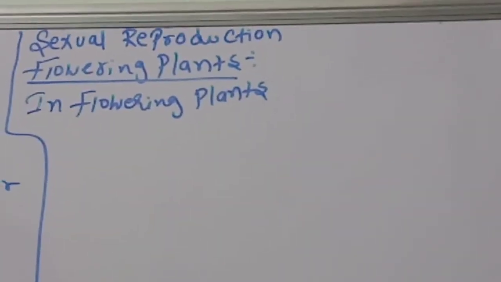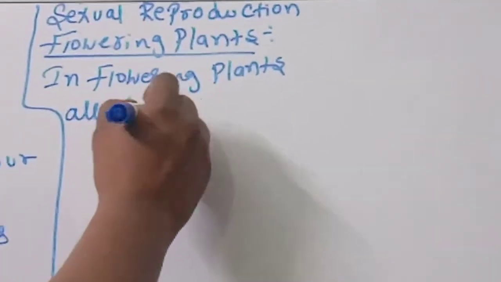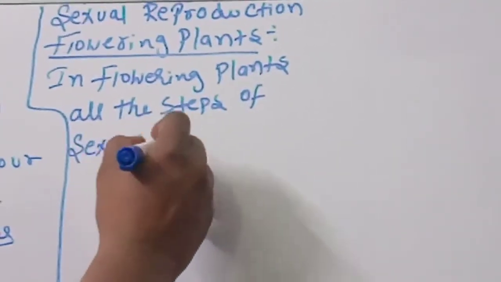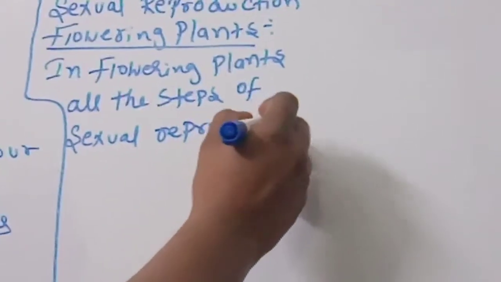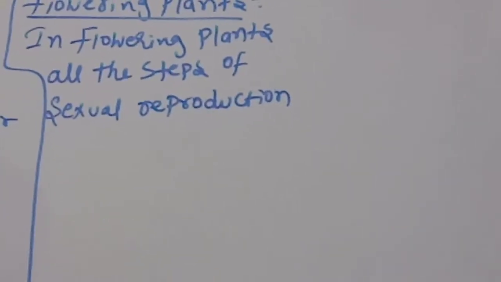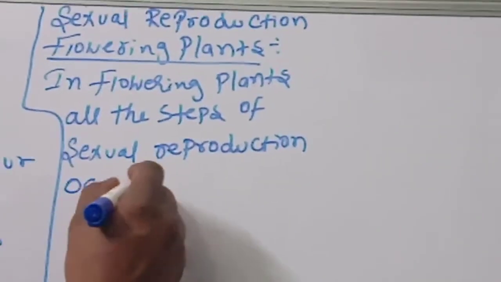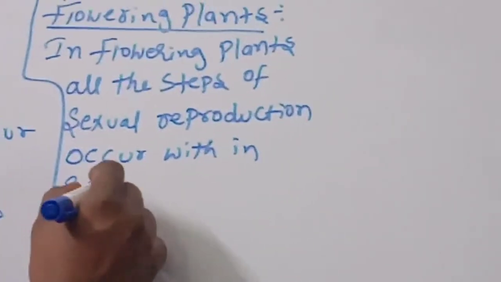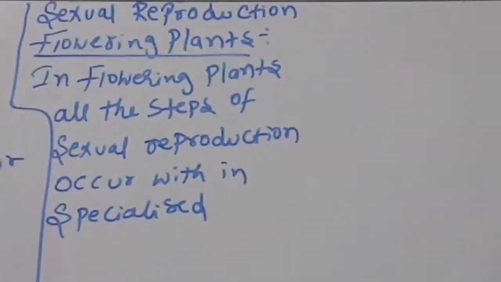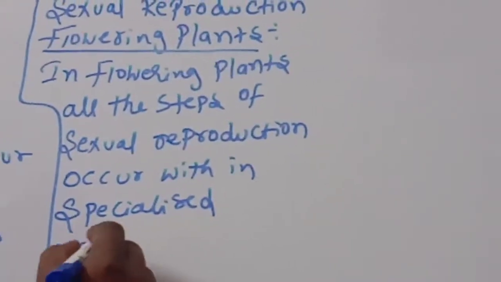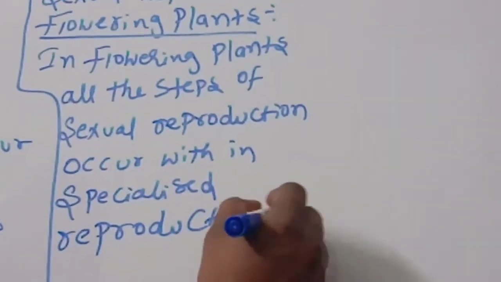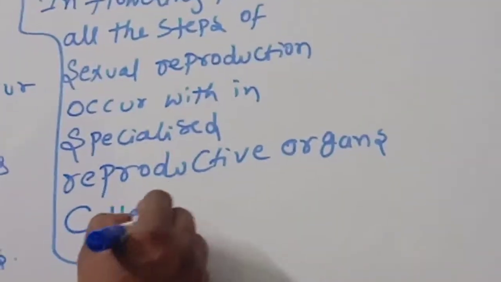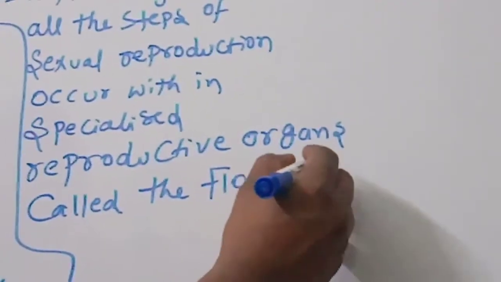In flowering plants, all the steps of sexual reproduction occur within specialized reproductive organs, called the flowers.